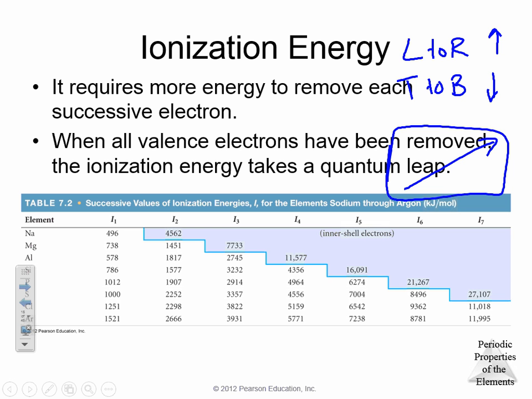If you're asking me for 1 electron and I have 2 electrons or 80 electrons, I'm going to be more prone with 80 electrons to give 1 away than I am with 2. So it's easier to take an electron from elements on the bottom of the table than at the top if they're in the same group. So that's a general trend. Kind of have that written down with ionization energy.